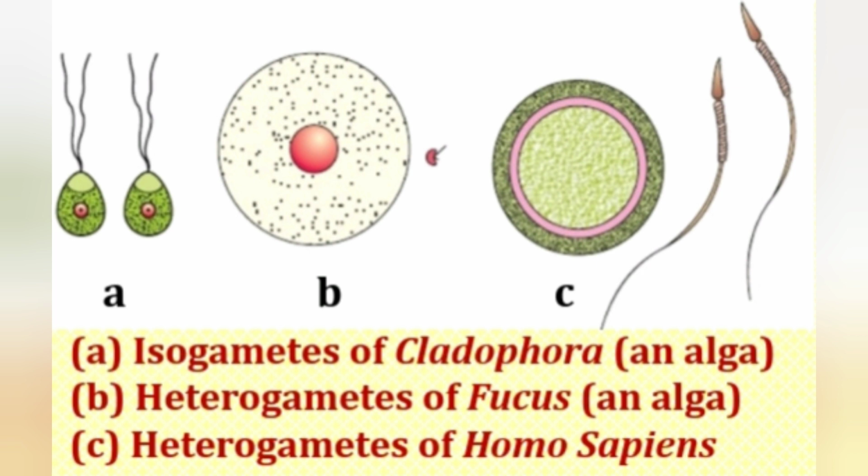What are heterogametes? Here the male and female gametes are different. For example, the male gamete will be a bit smaller and the female gamete will be a bit bigger. Example, it is seen in human beings and some of the algae like Fucus. Male gametes are generally called antherozoids or sperms, and female gametes are called eggs or ovum.